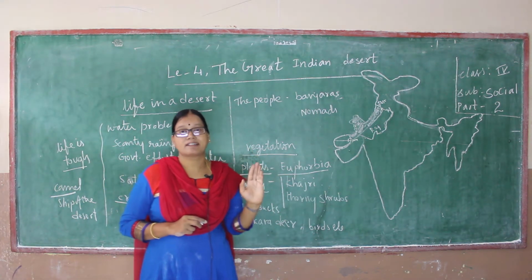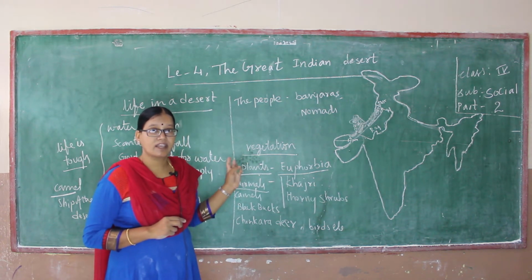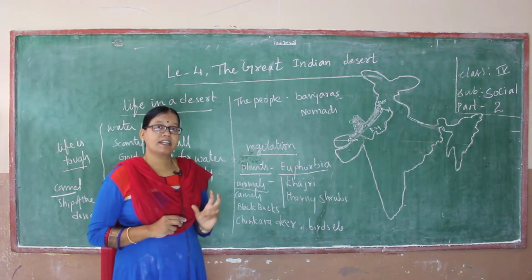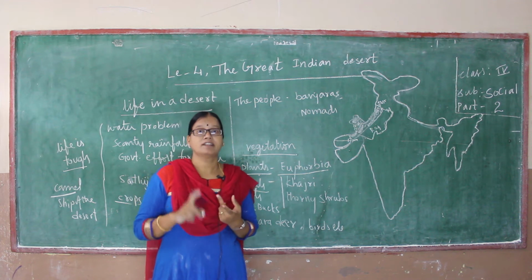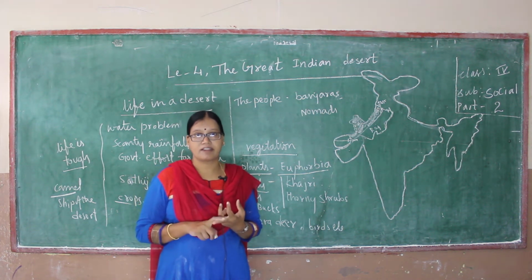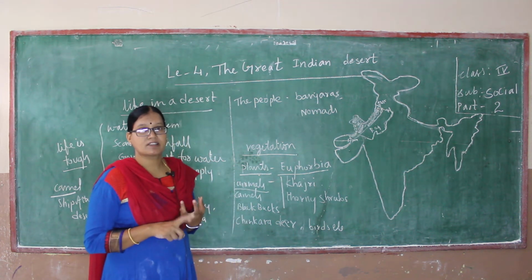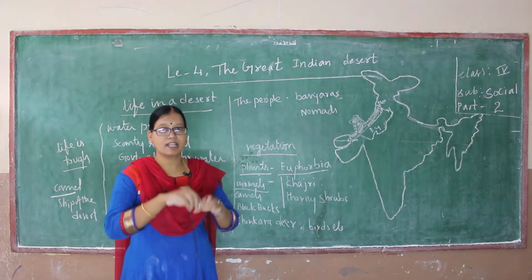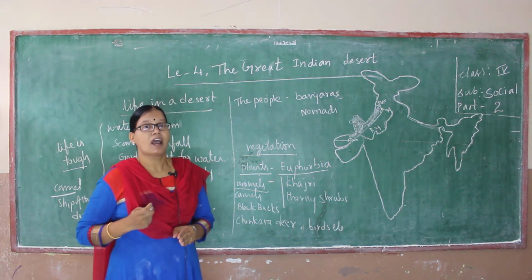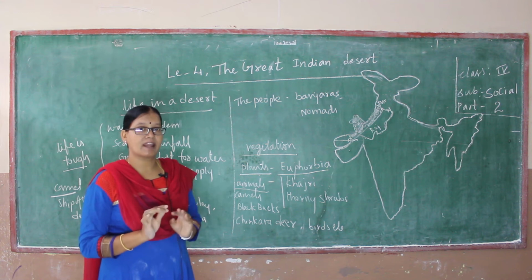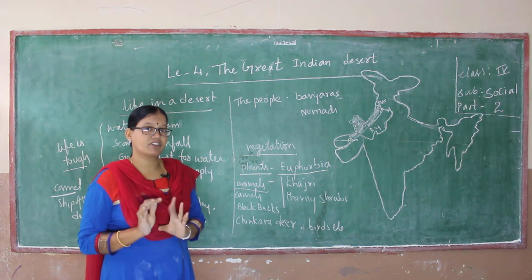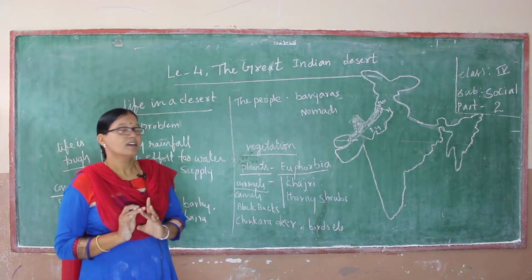Wherever the facility of water is found in an oasis or in desert areas, the farmers and people cultivate only some patches of land, and only a few types of plants they will grow, and some kind of vegetation is available in the desert.